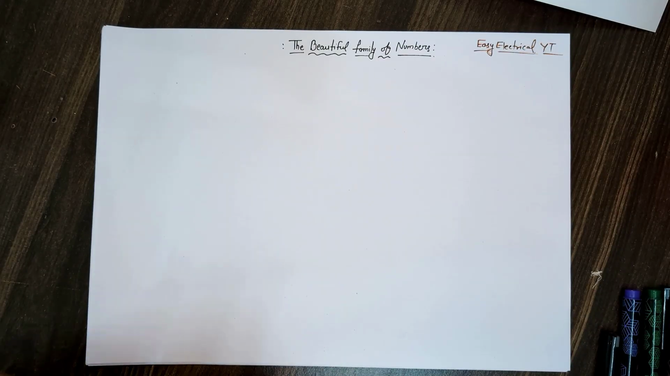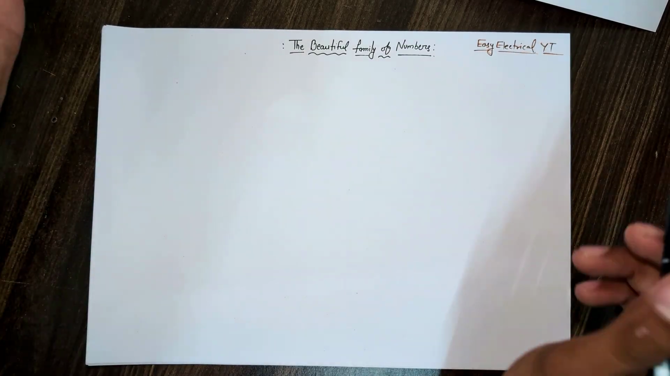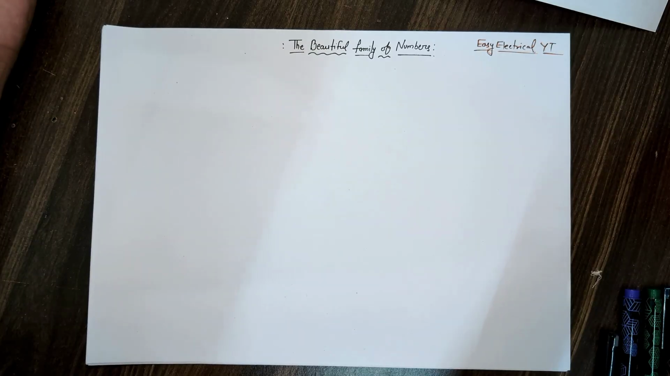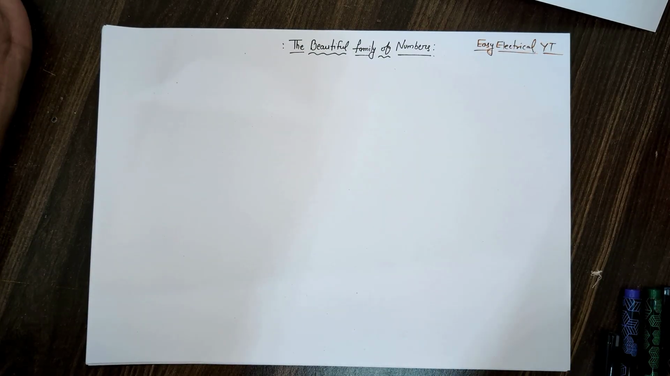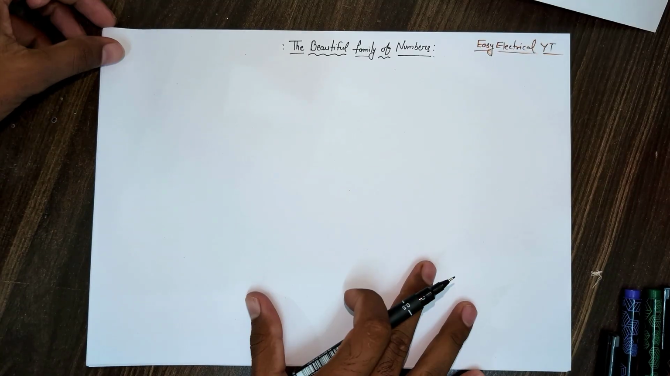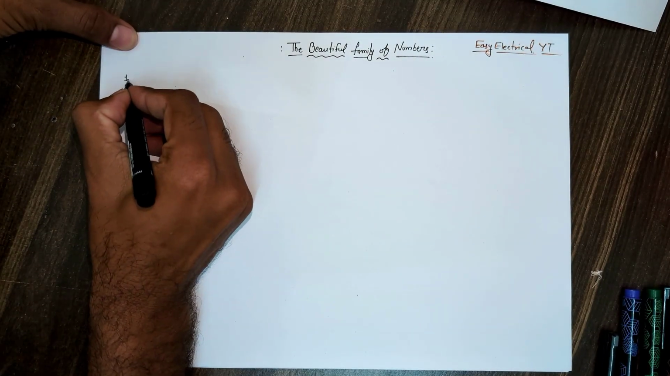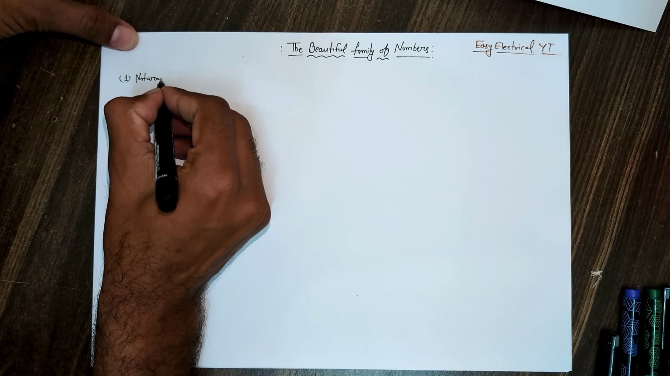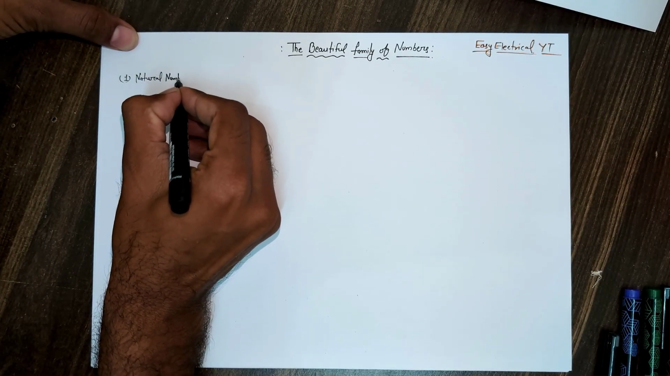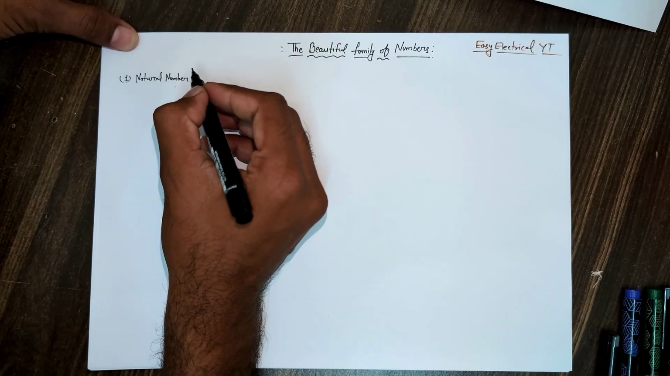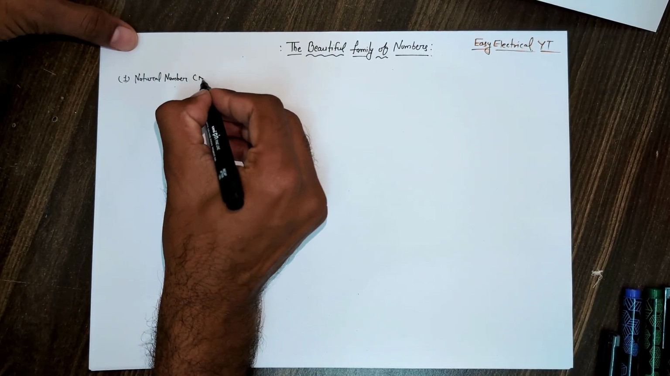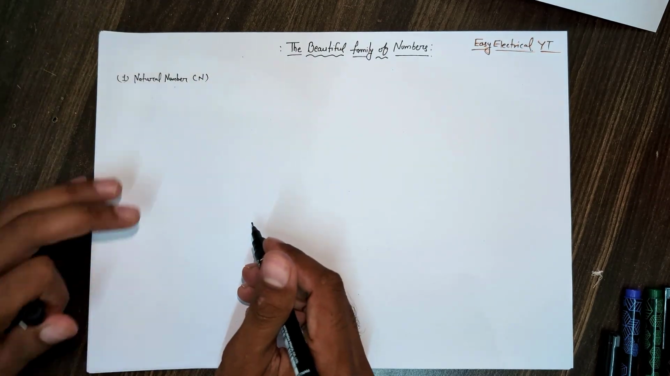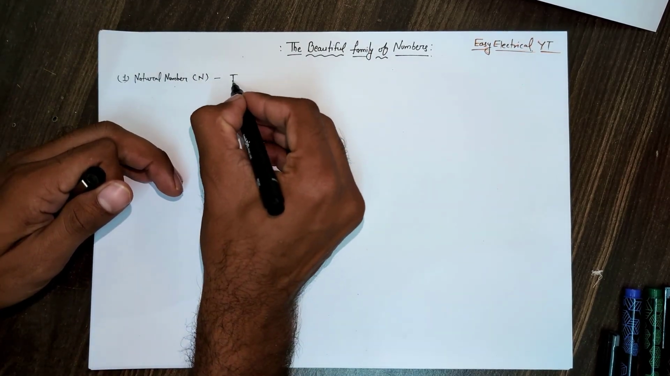So first, the type of number we will discuss is the natural number. Okay, so the natural numbers are the counting ones that we regularly count: 1, 2, 3, 4, 5, 6, 7, 8, 9, and so on. So these are the natural numbers. The first one is our natural number. Natural numbers are represented by the symbol N, and we can call them the counting ones.